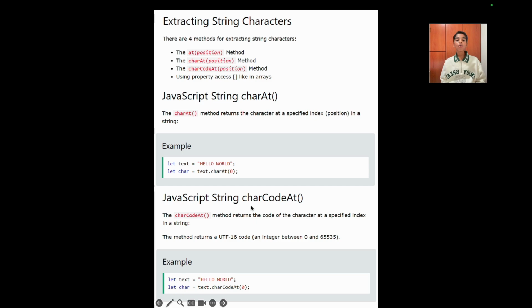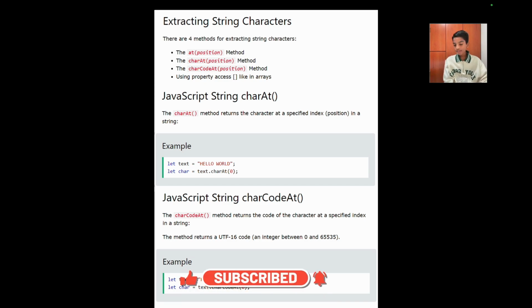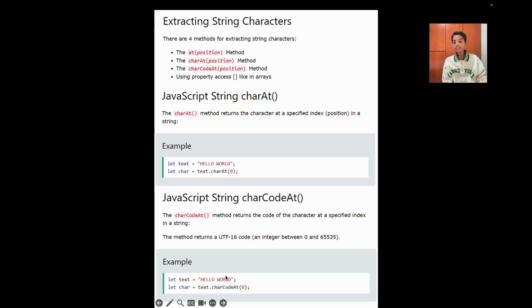JavaScript string charCodeAt. The string charCodeAt method returns the code of the character at a specified index in a string. The method returns a UTF-16 code, an integer between 0 and 65,535. So now, as you can see in this example, we're declaring a variable called text and giving it the value of a string. The string is saying hello world. This string over here has all caps. And then we're declaring another variable called char, giving it the value of text.charCodeAt(0). So basically what it is doing is, it is first going into the value of text and finding out the position of 0, which is h, and assigning the value of a UTF-16 code.